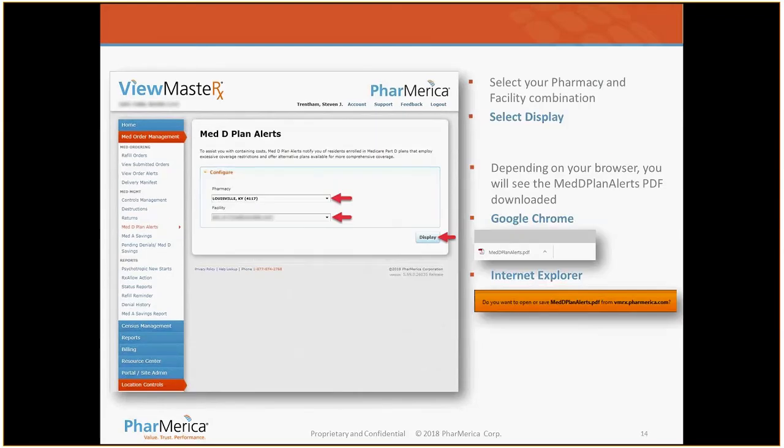Once you click the Med-D Plan Alerts, you would come to another screen. For those that are corporate clients and have corporate access to multiple facility locations, you would need to select the facility by each facility location. Or if you're a single client with PharMerica and don't have multiple locations, it will automatically populate your single facility location, and all you need to do is click the display in the screen to access the Med-D Plan Alerts, which are downloaded in a PDF file format.